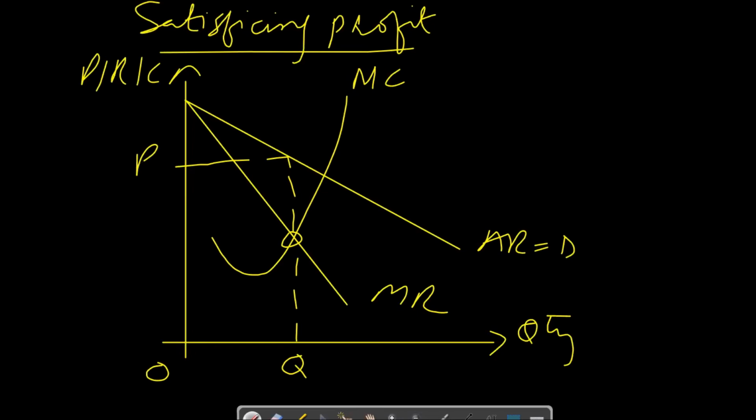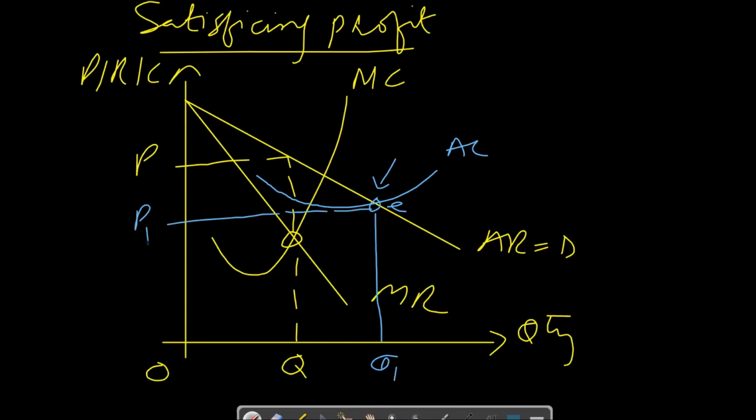And as per the condition of sales volume maximization, sales volume is maximized when average cost is equal to average revenue. So sales volume is maximized at this point, let's say point E, where quantity is Q1 and price charged is P1. So price P1 will maximize sales volume, and price P will maximize profit.